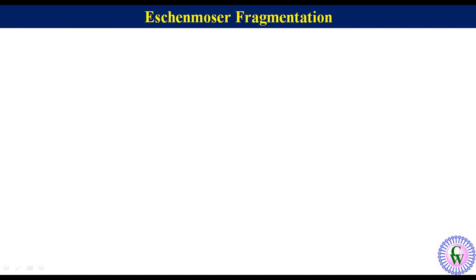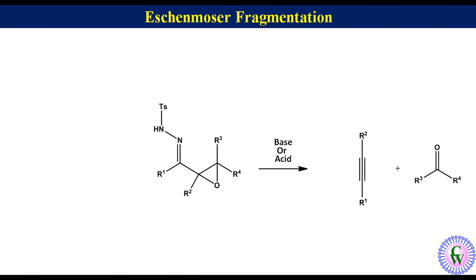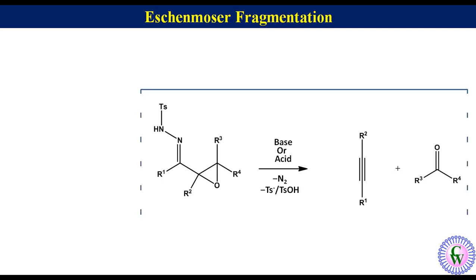Hello friends, the topic of today's lecture is Eschenmoser fragmentation. In this reaction, tosyl hydrazone of an alpha-beta epoxy ketone in the presence of a base or an acid produces an alkyne and a ketone. Nitrogen gas and toluene sulfonate or toluene sulfonic acid are liberated as the byproducts.